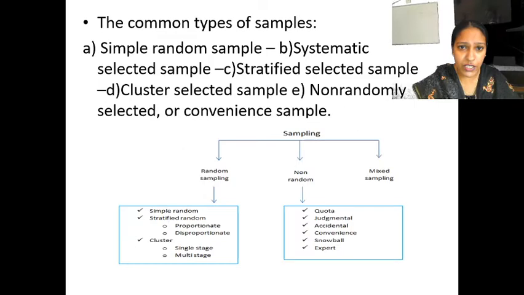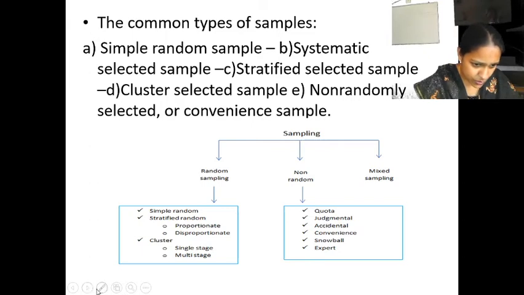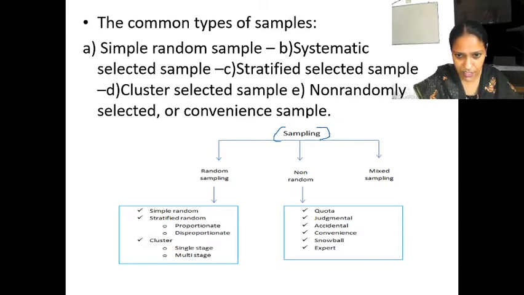And now we are going to learn about samples, or different types of samples. What is a sample? You are going to take a population and from there you are going to select somebody. So a sample is a part of the population, that you should remember. That process of collecting from the sample is called sampling. From the population you are picking someone, that process is called sampling.